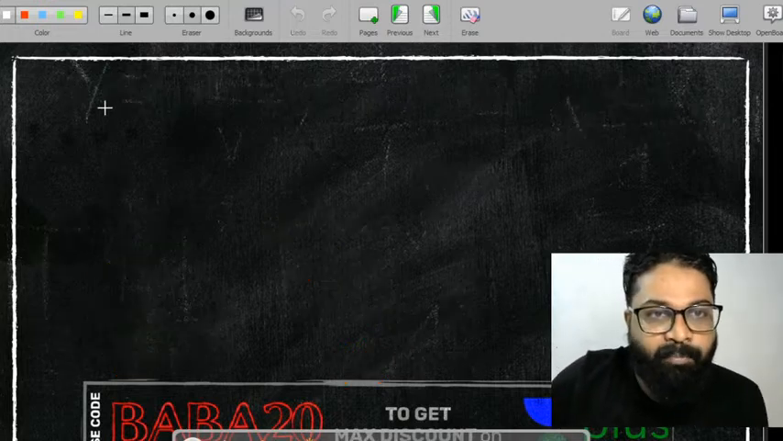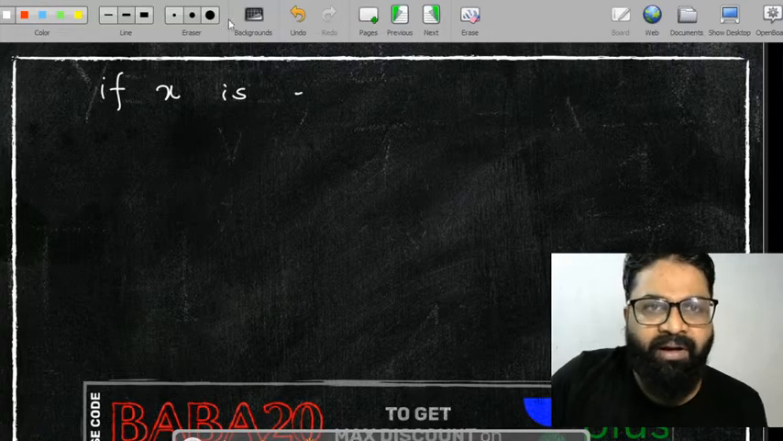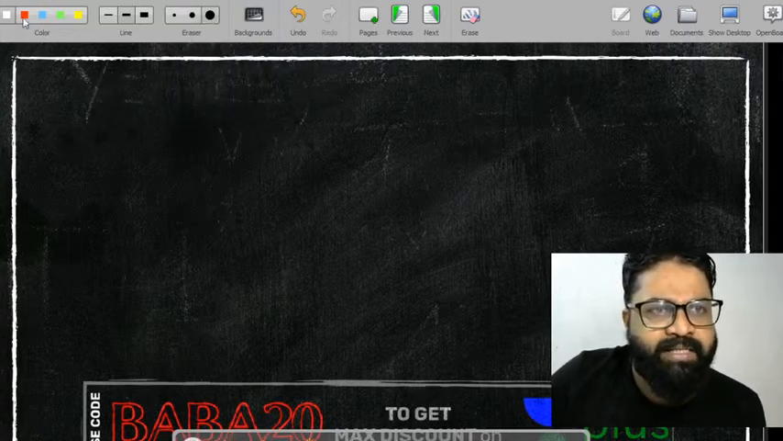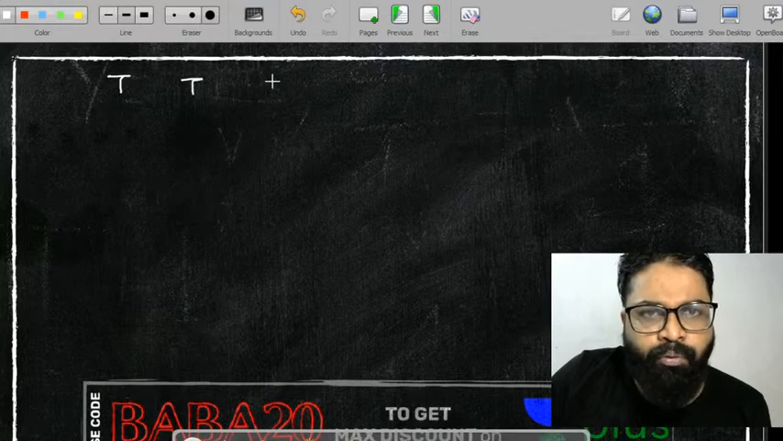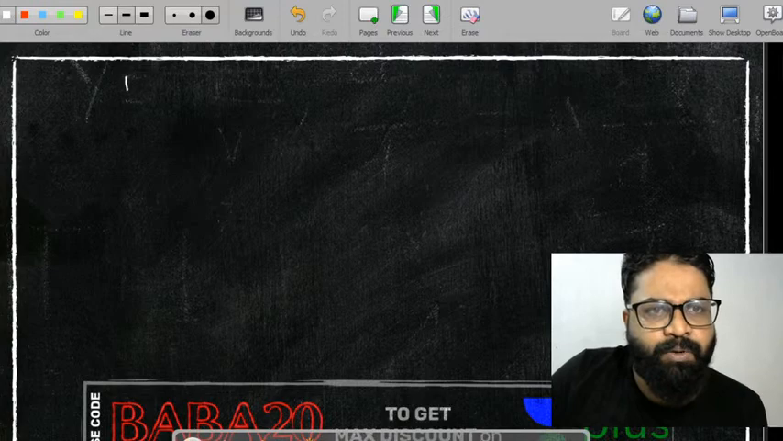Let's consider this example. If x is even number, or before that let me tell you these particular cases कि if true and true, then here you will be getting true. So this is going to be what? This is going to be p implies q. This is p, this is q, this is p implies q.